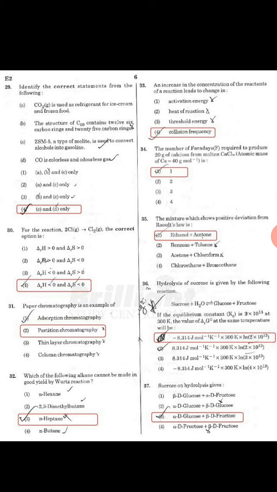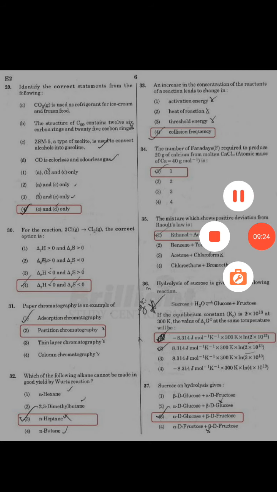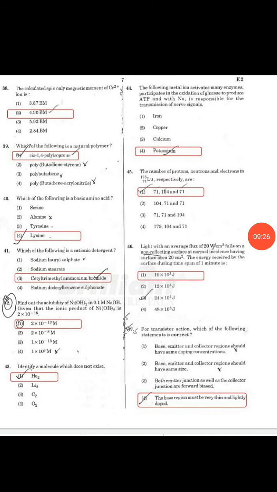Sucrose on hydrolysis will give alpha-D-glucose plus beta-D-fructose. The calculated spin-only magnetic moment for chromium 2 plus is 4.90 BM. Next is 39 question. Which one of the following is a natural polymer? Then option A is correct. Now we will move to the next question. Which of the following is a basic amino acid? That is lysine. Option D is correct.